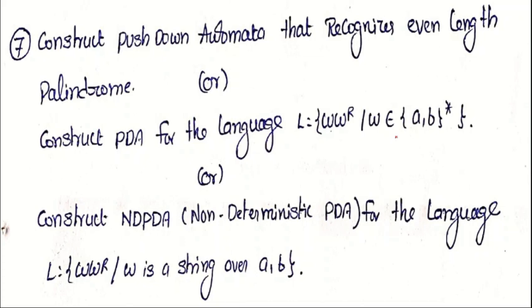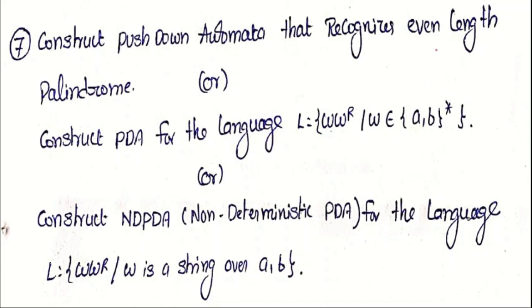For example, consider W equals AB, then W power R is BA, and the total length is 4. Or consider W equals AAB, then W power R is BAA, and the total length is 6. That's why we say that language is an even length palindrome. The string can be reversed and is still equivalent to the same string, and its length is even. So we are constructing a pushdown automaton for even length palindromes.